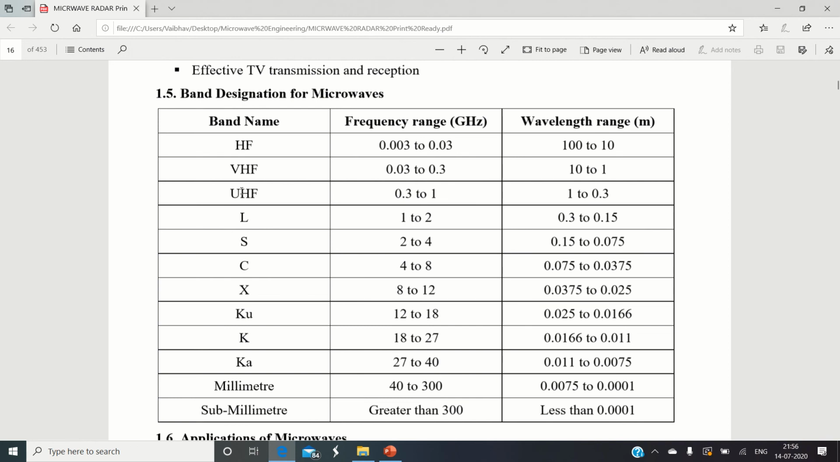These are the different band designations used to subdivide the microwave spectrum into smaller regions, starting from VHF, then UHF, which stands for ultra high frequency. Then we have L band, S band, C band, X band, then Ku, which stands for K under. The next band is K, and the last band is Ka, which stands for K above.